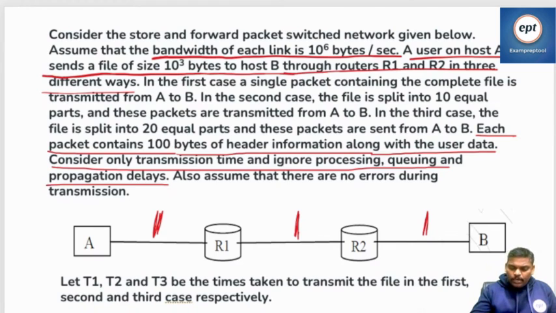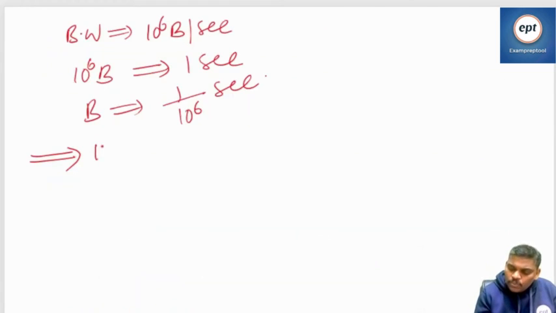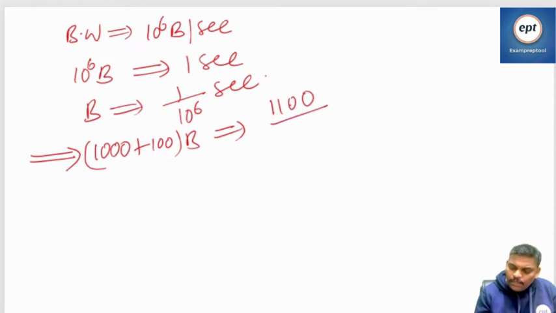Now let me write. Transmission time, how much? So what is the answer? It is going to be 1100 by 10 power 6 seconds.